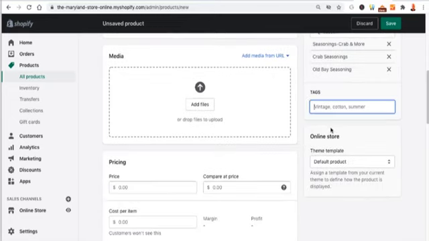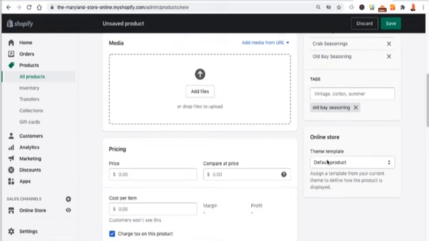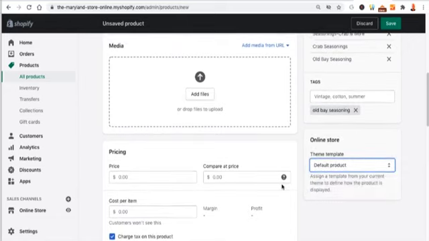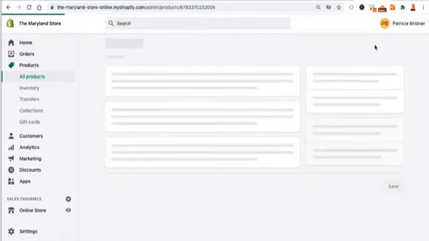Tagging is usually for yourself for internal purposes or for using it for search engine optimization. If you are displaying tags on the front end of the website, you can call this Old Bay, seasoning, and you click on that for adding Old Bay. Online store theme template. This has a couple of different templates you can tinker around with and play with if you want to. Right now, if I go ahead and view this, I need to save the product first, and then it'll allow the ability for me to actually view the product.